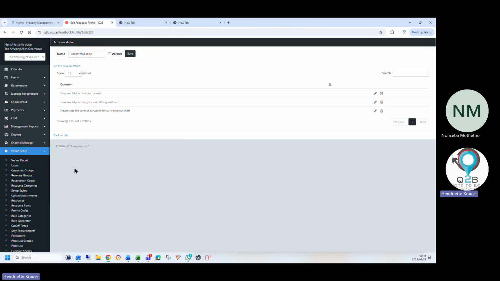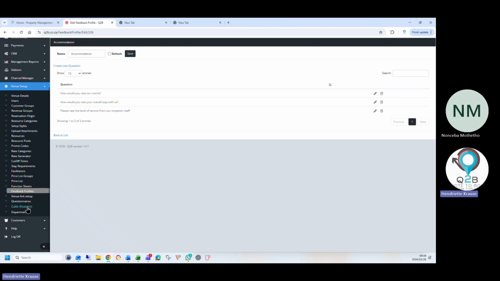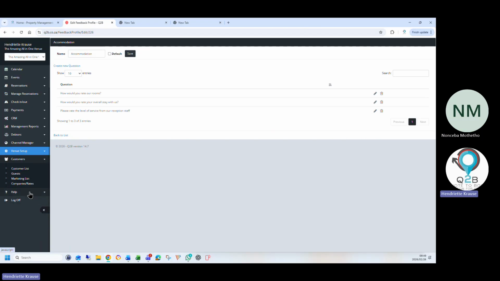But you can set up different function sheets, different feedback questions. If you have a corporate function, you want to ask them those questions. If you have a birthday function, you want to ask them different questions. If you have a team building, you want to ask them different questions. Okay. Yes. And I think that's what I can drive you crazy with.